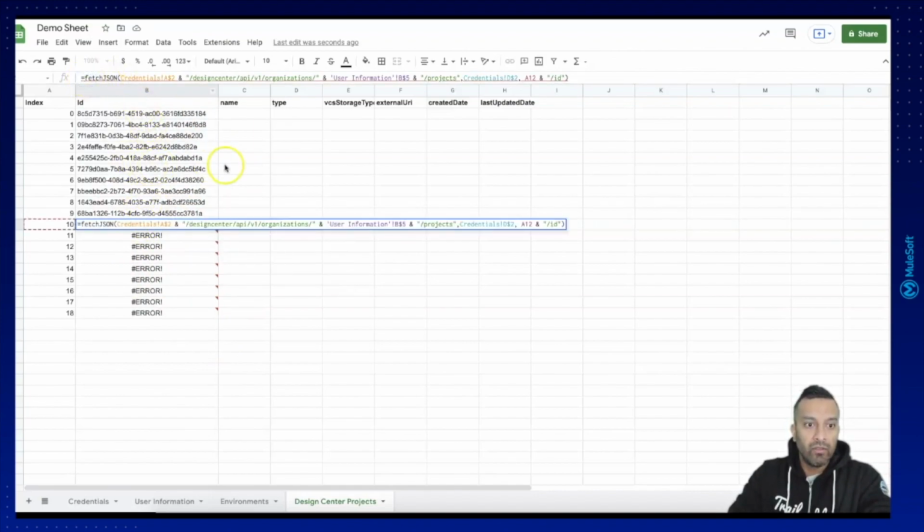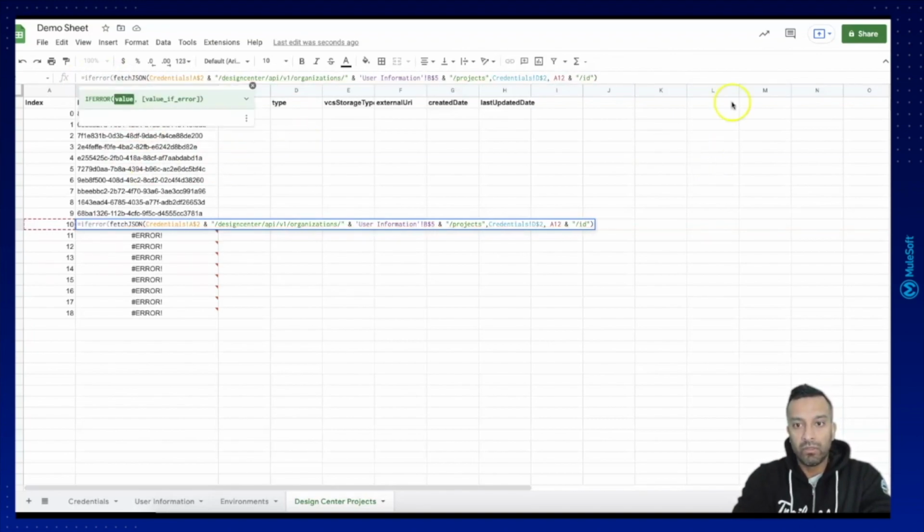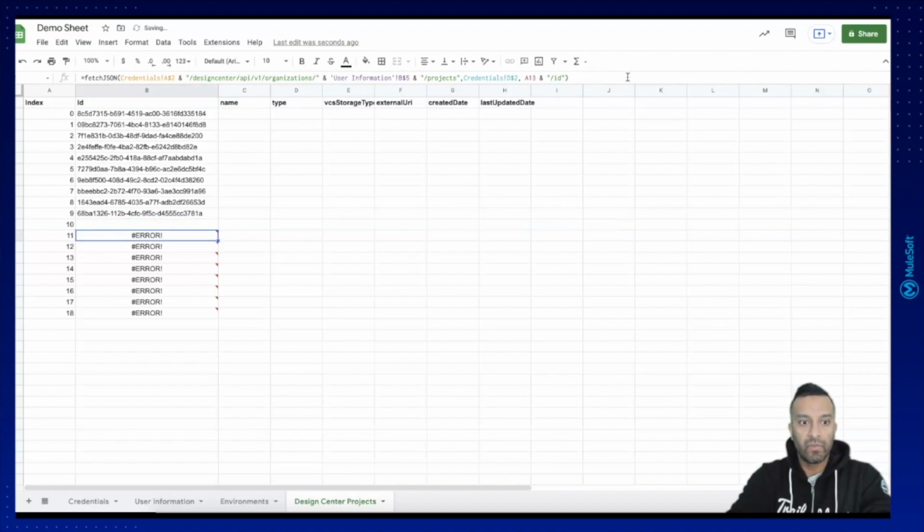And in case you retrieve errors at a specific row, you can say IFERROR and just catch the error, so if there is an error, you just display nothing. Yeah. And that's it. So then you have it covered for the rest.